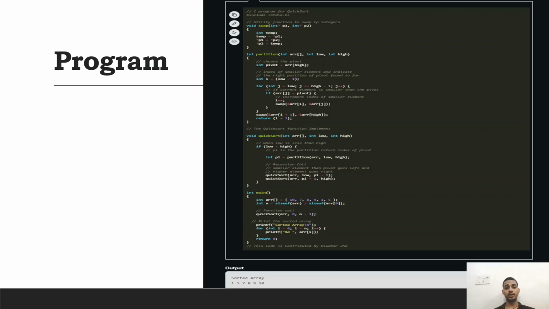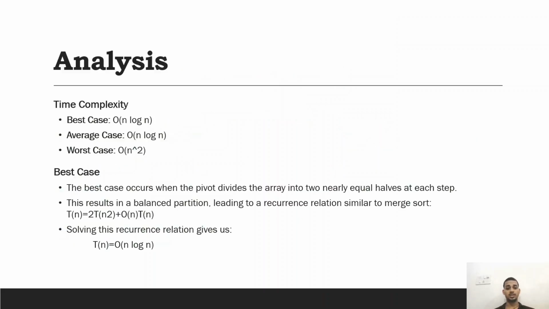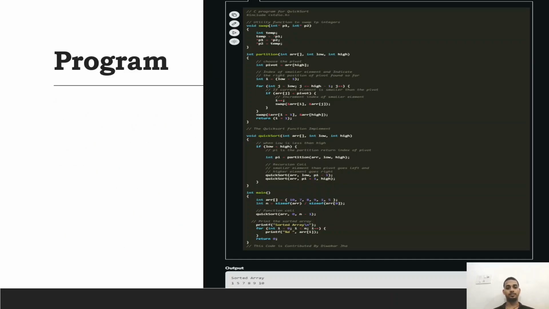Here we can see we are using a swap function, a partition function, and a quicksort function, which we have seen earlier in the algorithm section. Using these three functions, we are writing a program for quicksort. You can see we have used swap with p1 and p2, and then partition with the array, low and high. Same you can see in quicksort.